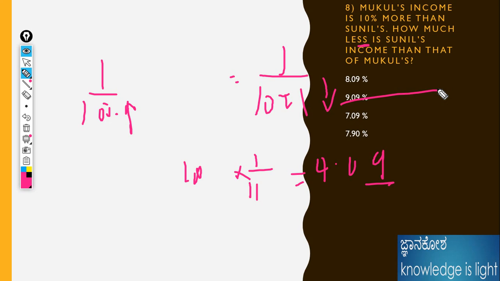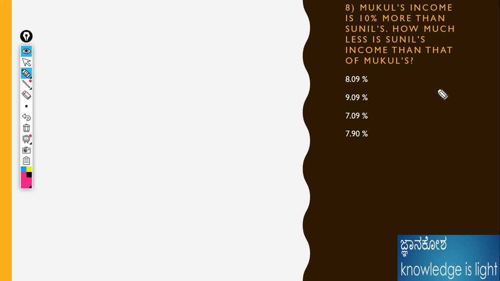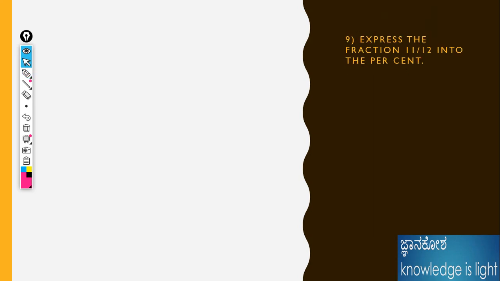Okay, next problem. Okay, this is the basic problem. A fraction is given, and the percentage, we need to convert it into 100. That's it. What should the answer be? 110, that should be 91.